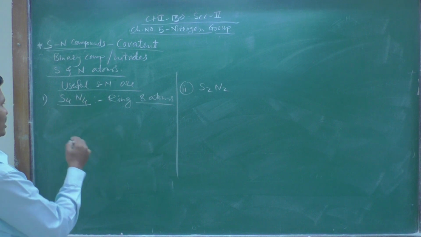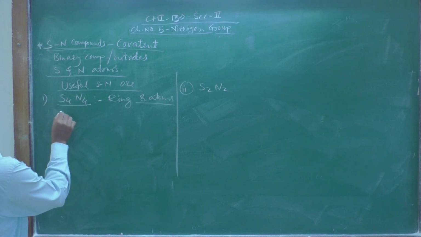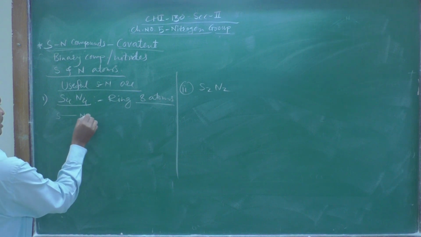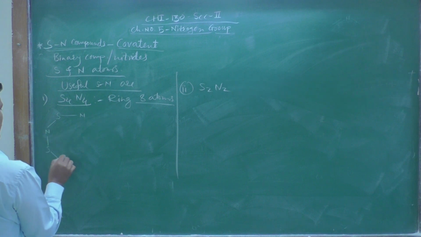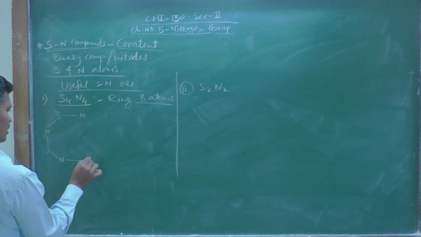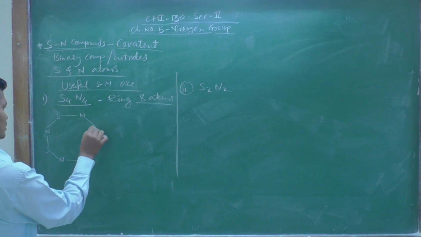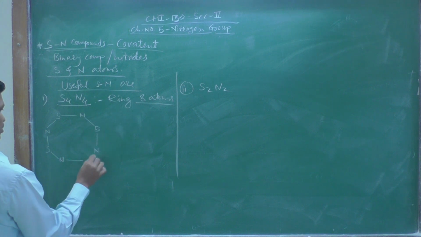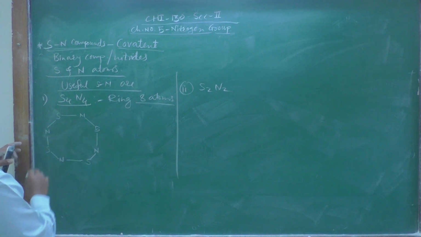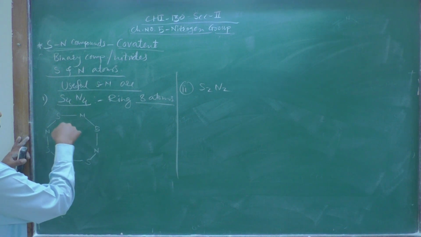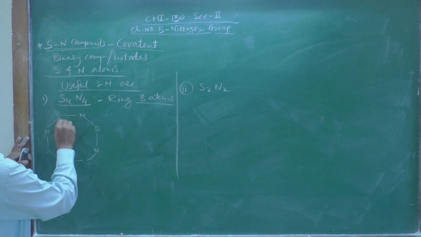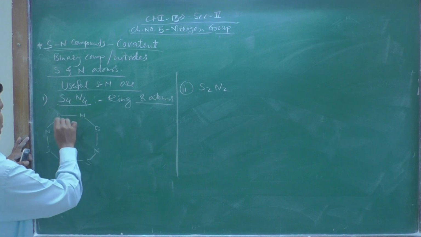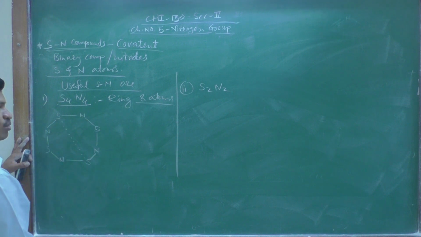Simply it is just like an octagon, S N S N S N. Each sulfur atom is alternated by a nitrogen atom, and the pairs of sulfur atoms have van der Waals interaction.